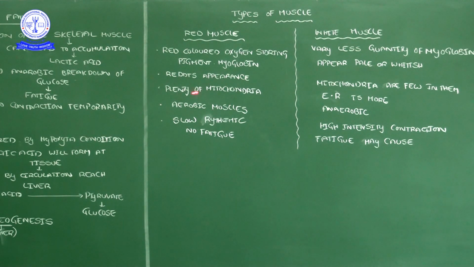So why do red color muscles contain plenty of mitochondria? See, I already said red muscle is present in the heart. The heart has to work continuously without taking rest, even though our body is taking rest. At that time, it needs more oxygen supply. So that is the reason myoglobin is efficient to bind the oxygen.